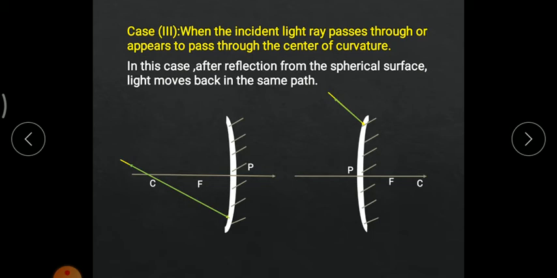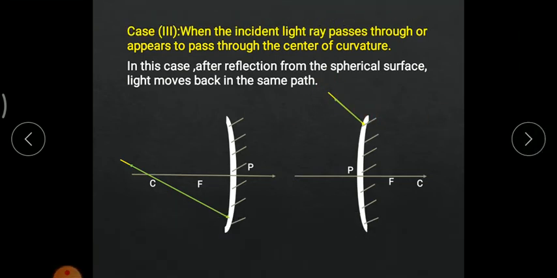So in short, whenever a light ray passes through the center of curvature in terms of a concave mirror, the reflected light ray will travel the same path. The similar thing, whenever a light ray passes through or appears to pass through the center of curvature, the reflected light ray will travel the same path.